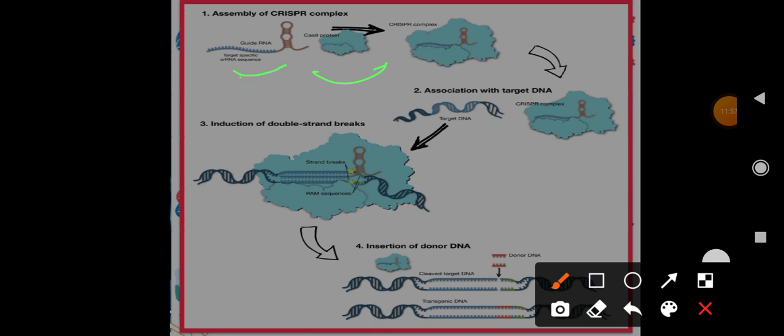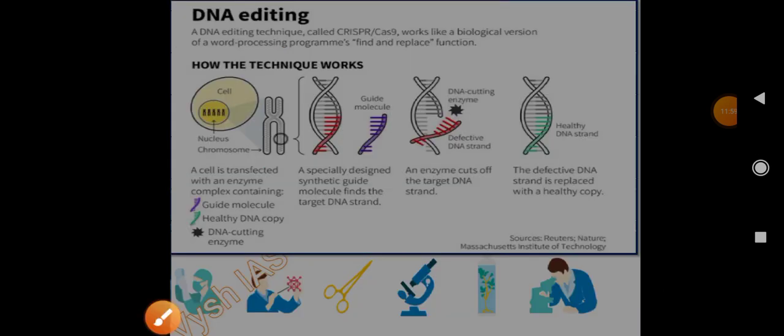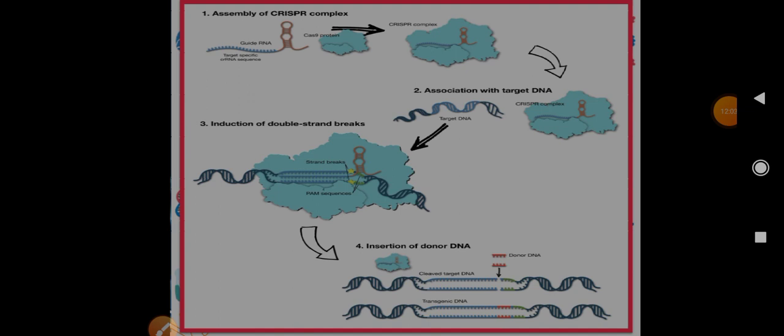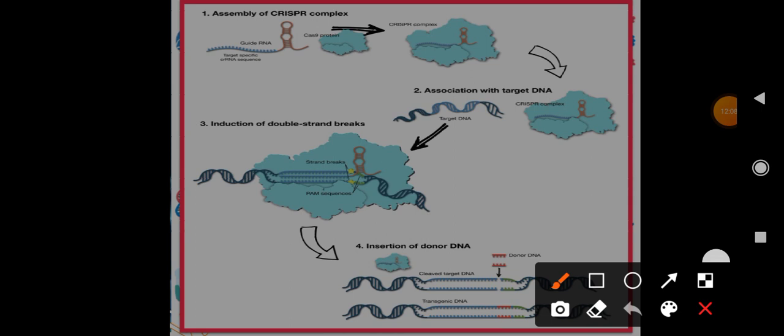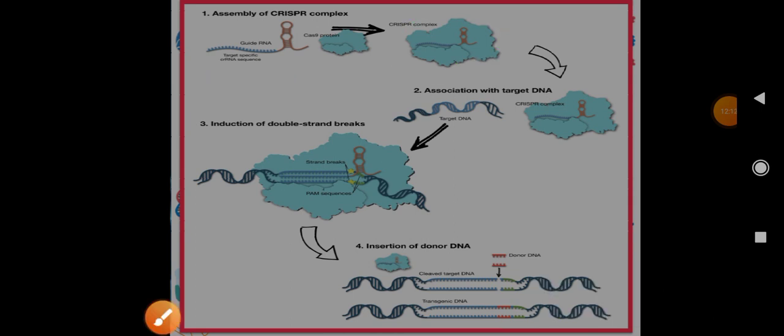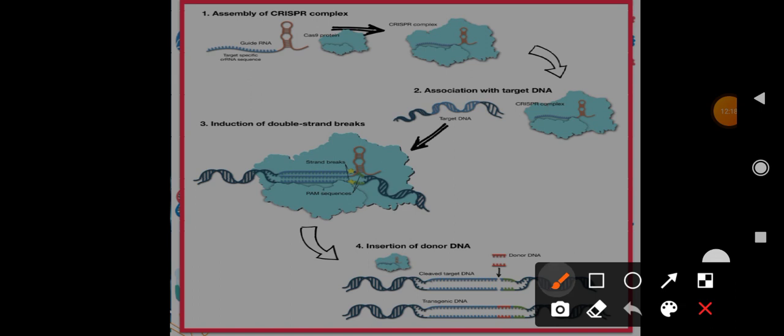Earlier it was called the enzyme complex, so that complex is called Cas9. Cas9 is the enzyme, and with the guide molecule it forms a complex. Here it has formed the CRISPR complex, and then this CRISPR complex finds the target DNA, because it has the guide also. It finds it and targets it here.